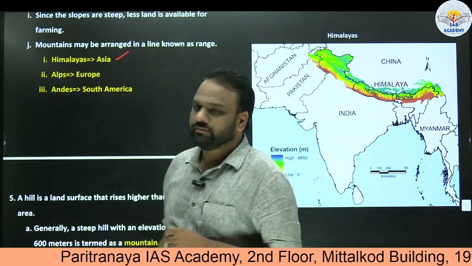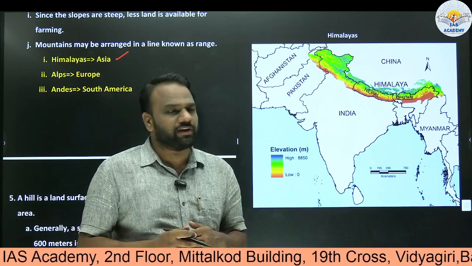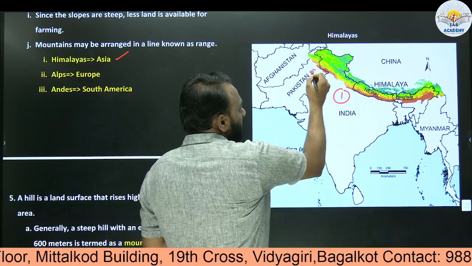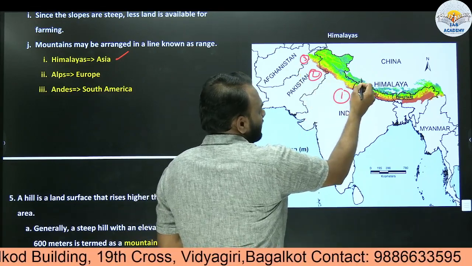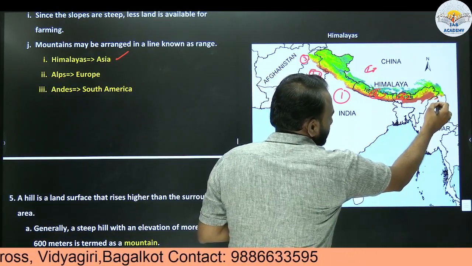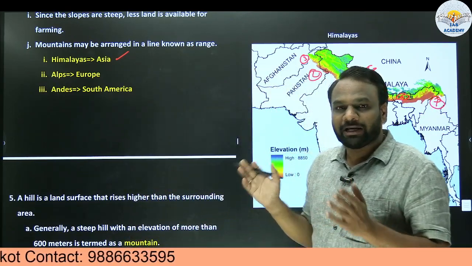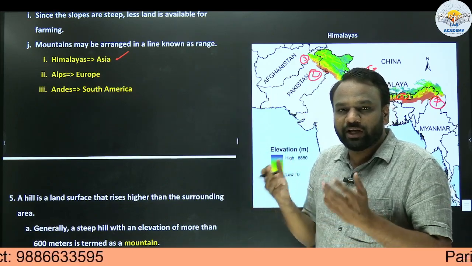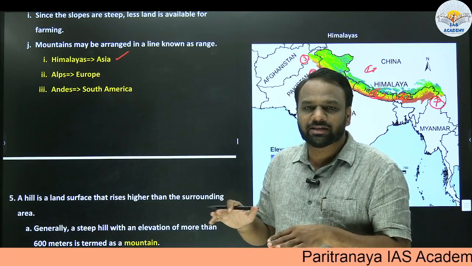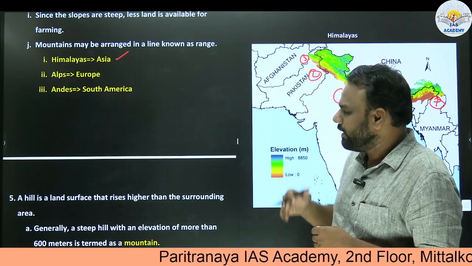First, Himalayas. Whether they are present only in India or also spread across other countries. If you look here, it is clearly visible. Himalayas, as we know, are spread in India, Pakistan, to some extent in Afghanistan, next in China, Nepal, Bhutan, and to a small extent in Myanmar. So we got to know that Himalayas are spread across multiple nations. In the forthcoming classes, we also need to know about the various states in India across which the Himalaya has its spread. Even that point becomes important, but later on we shall see.